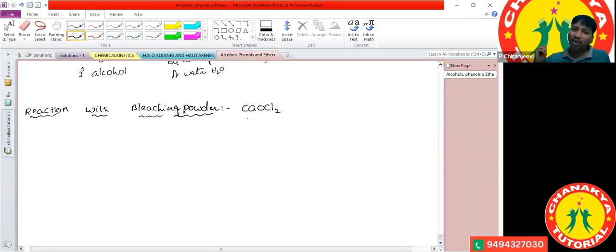Does bleaching powder act as an oxidizing agent or reducing agent?